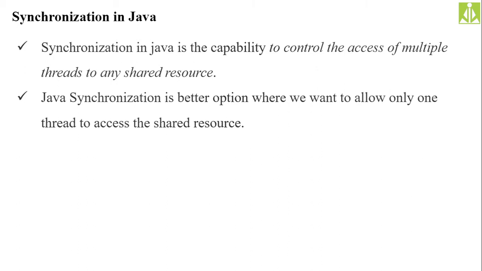Synchronization, if you know the dictionary meaning, is keeping more than one thing on track. Suppose one thing is getting delayed, or one thing is going too fast, so we do synchronization there. You might have heard of audio video synchronization.